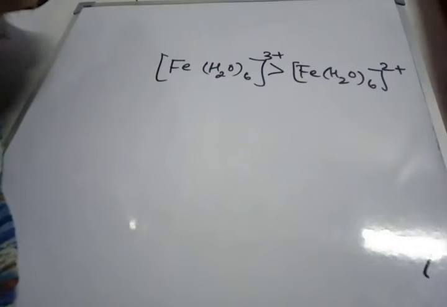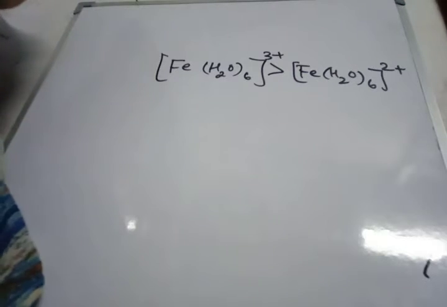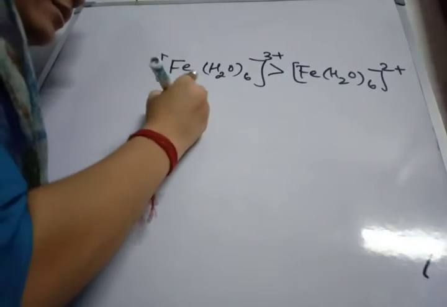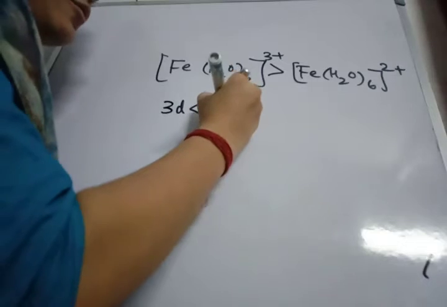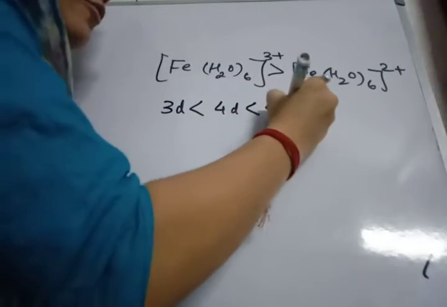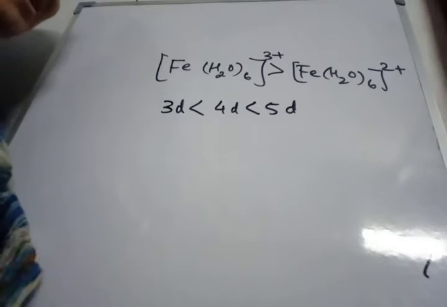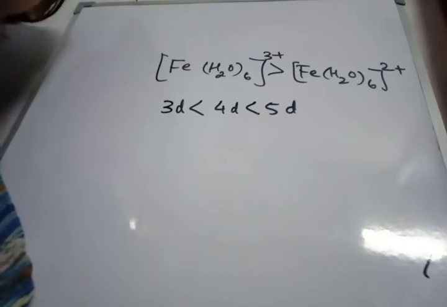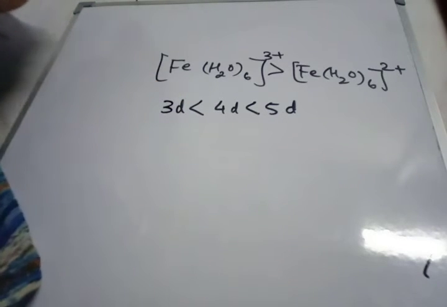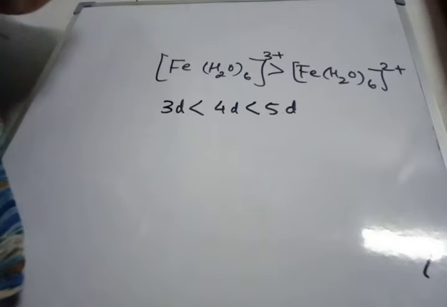Next, size of the d orbitals. Crystal field splitting increases with increase in size of the d orbitals. That means 3d is less than 4d, which is less than 5d. The 5d metal orbitals possess maximum crystal field splitting energy. We know 3d belongs to the first transition series, 4d to the second and 5d to the third transition series.